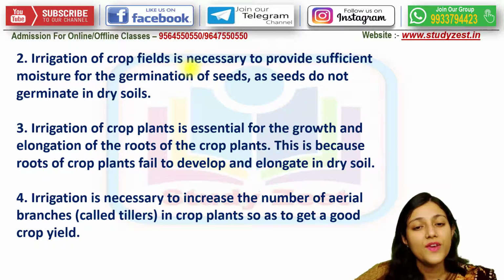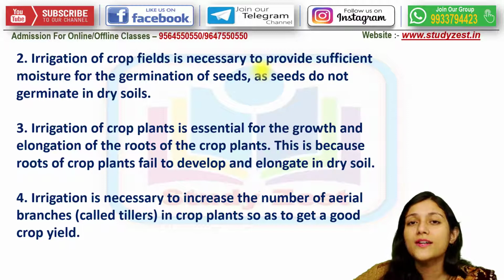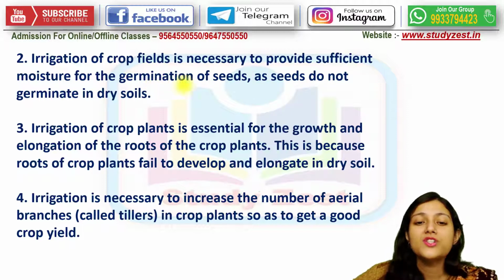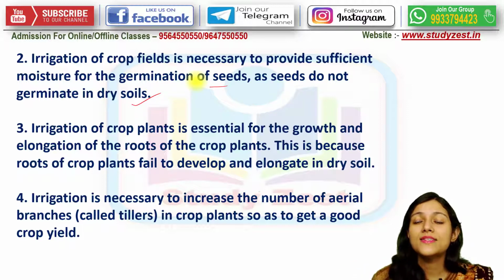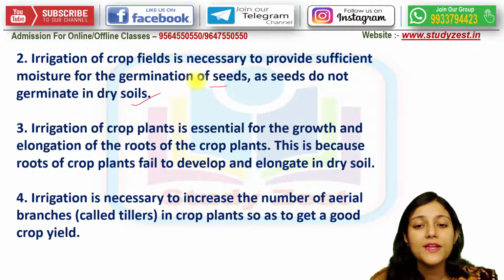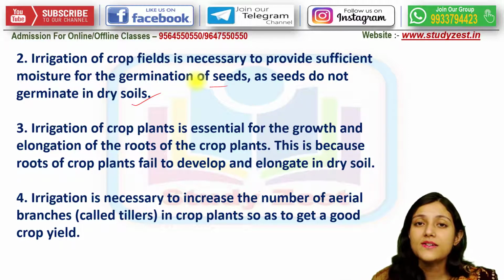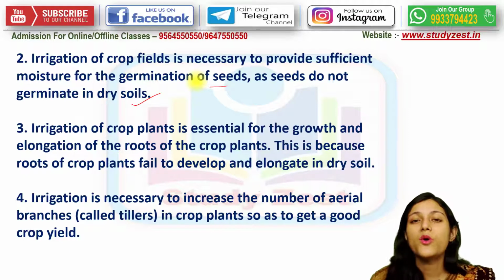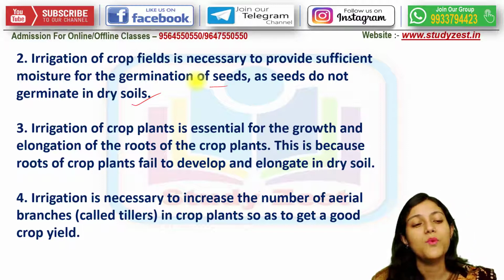The irrigation process is very necessary so that it can provide sufficient moisture content for the germination of the seeds, as seeds do not germinate in dry soil. So if dry conditions prevail, seeds will not germinate. So for seed germination, proper moisture content must be present. Sufficient moisture content can only be provided by the process of irrigation. That is why it is very important.